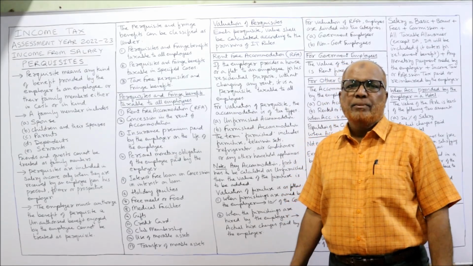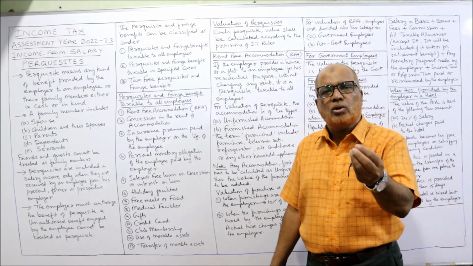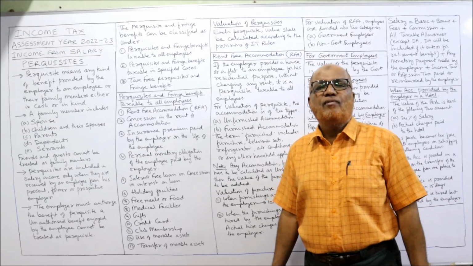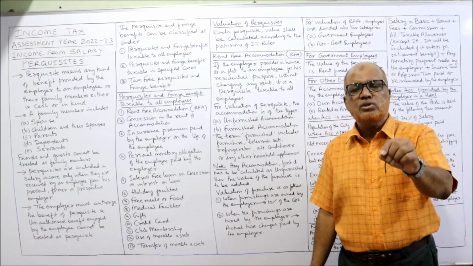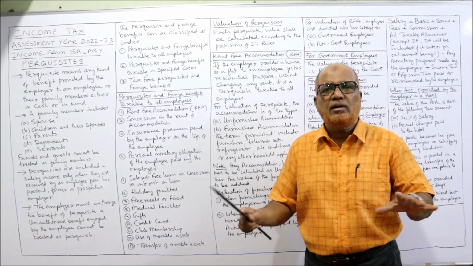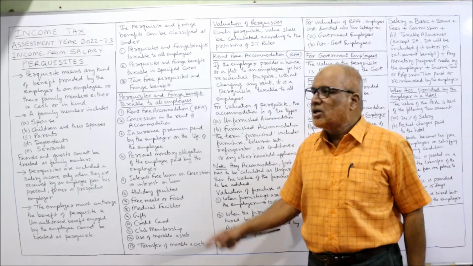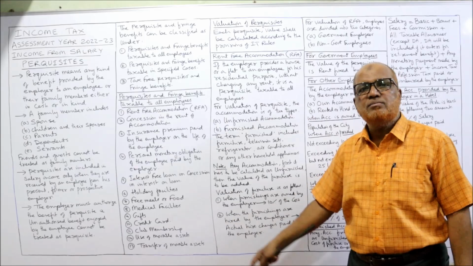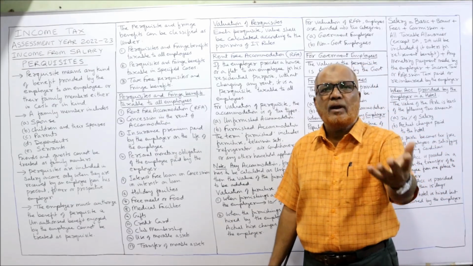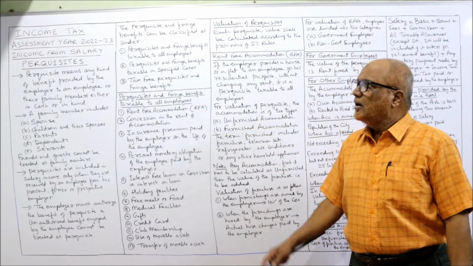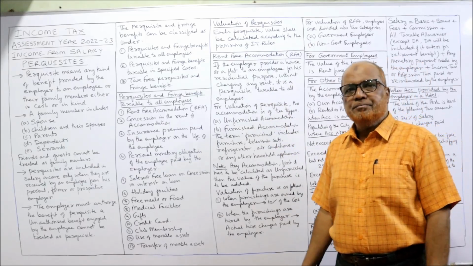Every employee. In examination, you may get a theory question, short question like this. Give some 5 examples of those perquisites which are fully taxable in the hands of all employees. So remember these 13 items I have given. At least 5 you have to write in examination. That's it. Now, valuation of perquisite.